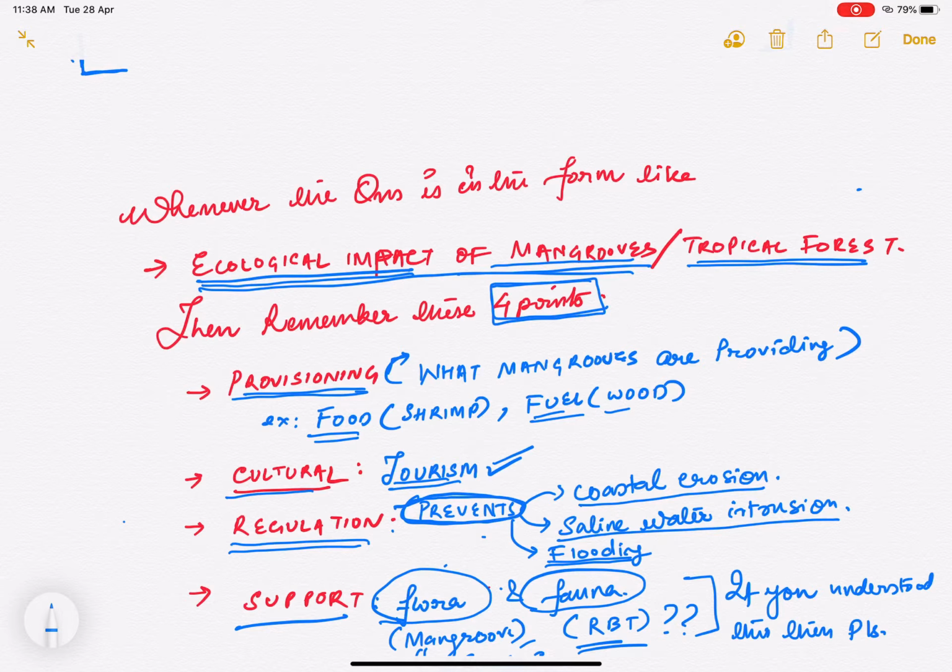First of all, you have to discuss what are the provisioning services. Provision means what mangroves are providing. Example is your food, fuel, cultural service. What is this cultural service? Cultural service is nothing but your tourism.